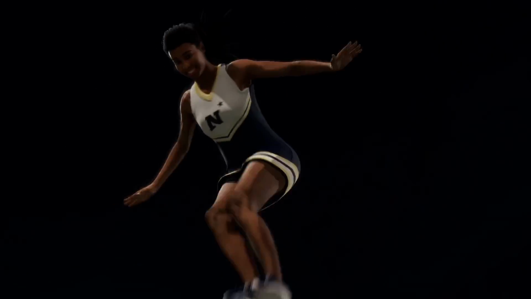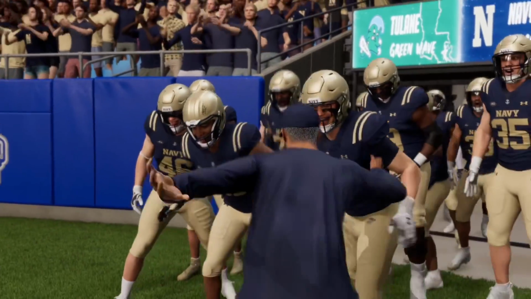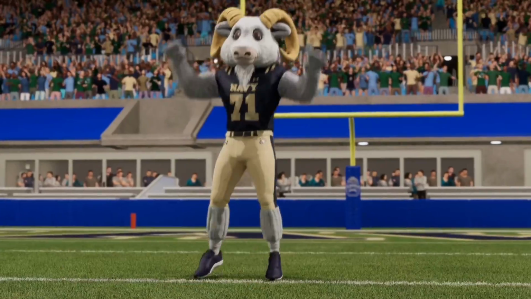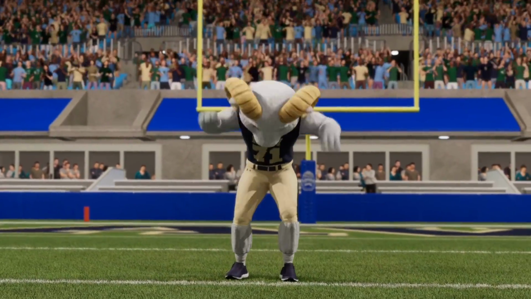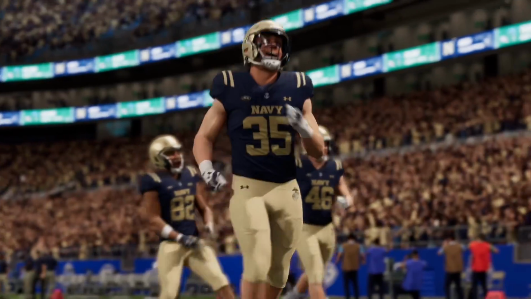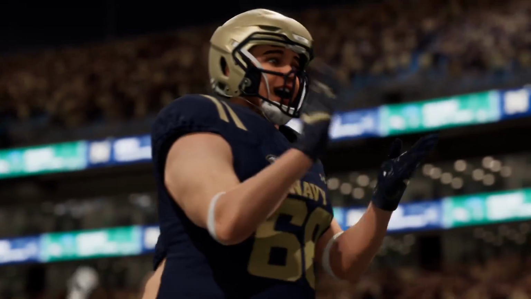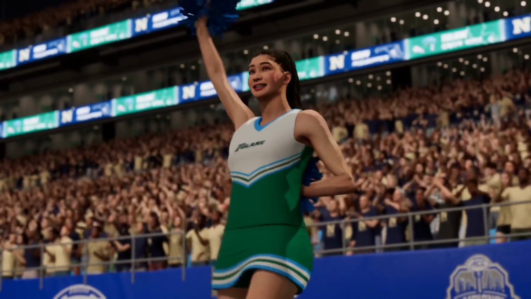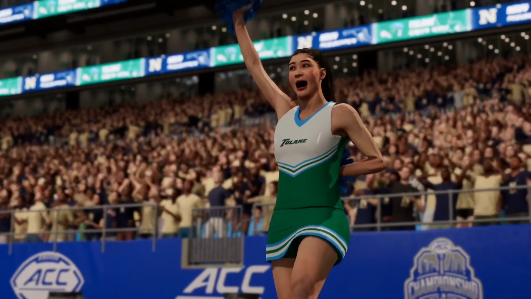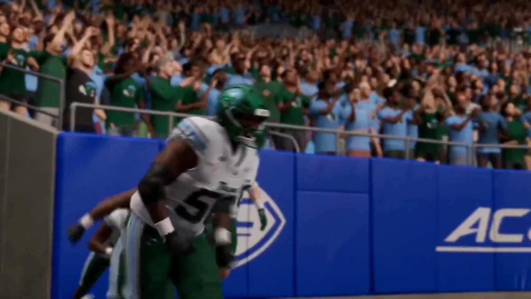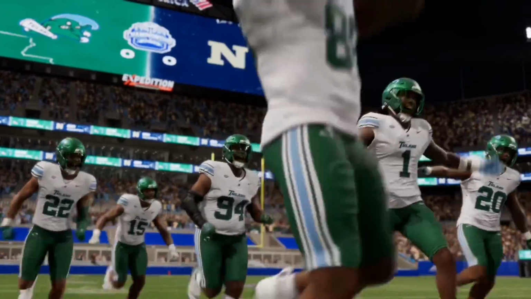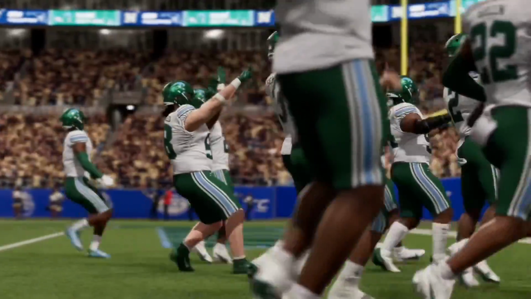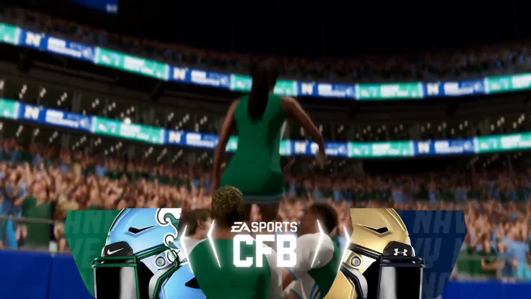I'm not sure if Navy is or not. I mean, you could have saw it just right there, but I don't have a quick reaction time, okay? But Navy actually looks kind of cool with their ACC logo. I kind of like that. That Navy, of course, because they're called Navy, so of course they would wear Navy. I don't know what I'm talking about. But that gold kind of looks cool. I guess it's tan. I don't know if it's gold or tan. It's like tannish gold, I guess we can call it that. Tulane's actually looks really cool for their ACC logo. I really hope they make the college football playoff so we can actually see more of that.